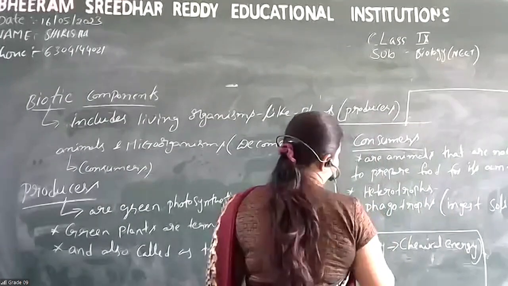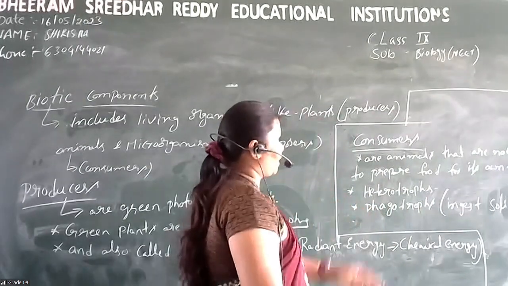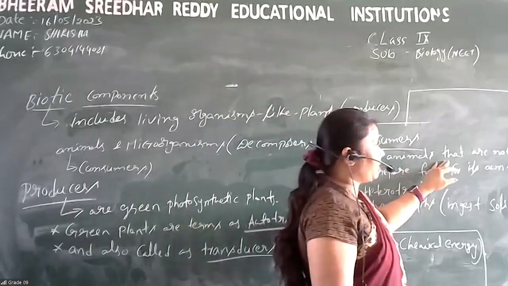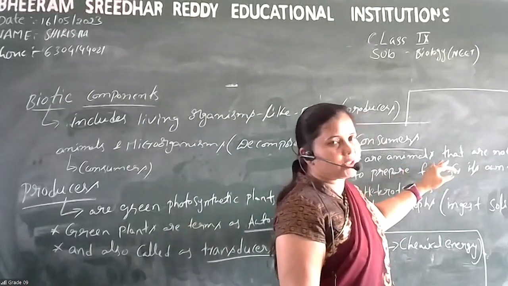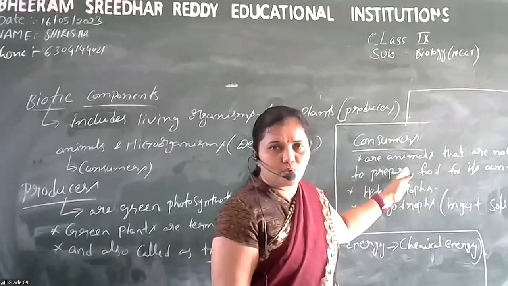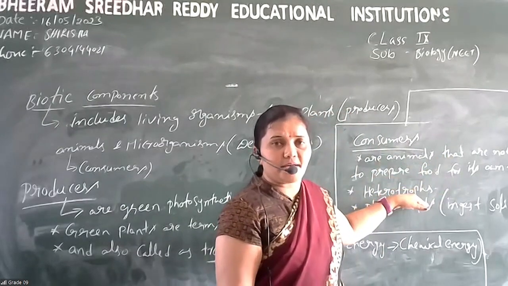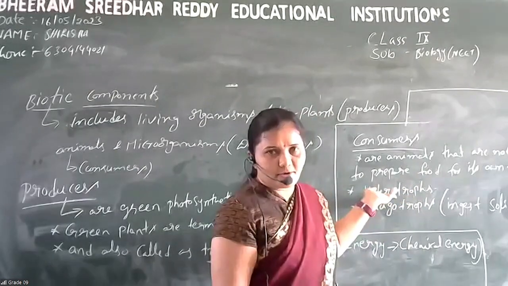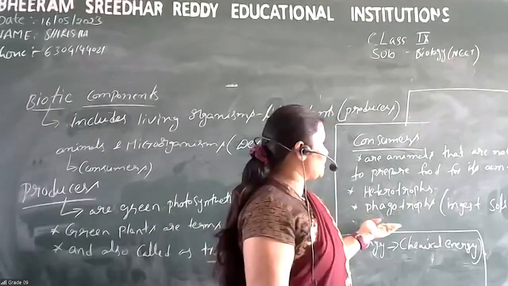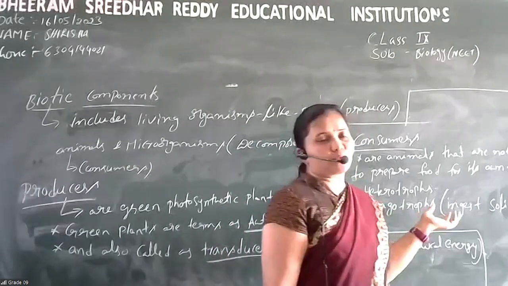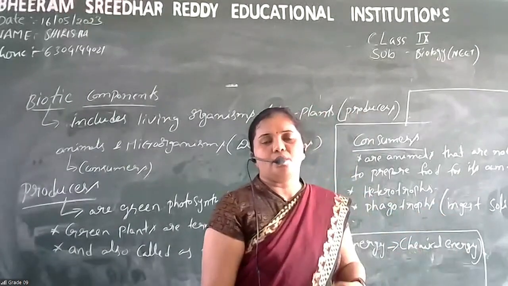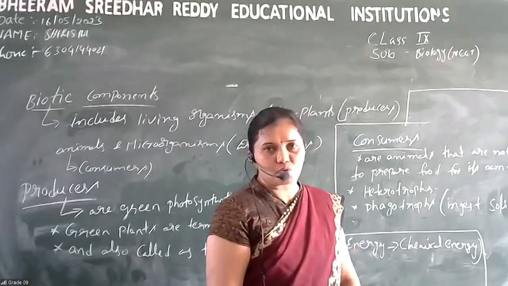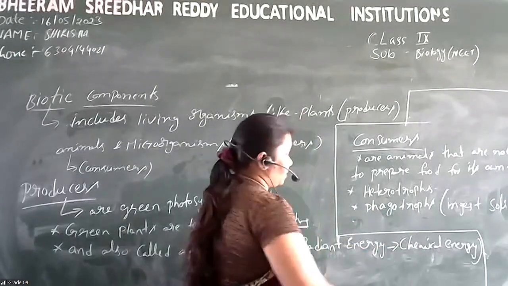See, consumers are animals. They cannot prepare their own food materials. They depend on others for food. So that's why they are given the term heterotrophs. And then there are the phagotrophs. Phagotrophs means they ingest food, solid food particles. That's why we give the term phagotrophs. Okay. So again, here there are two types.